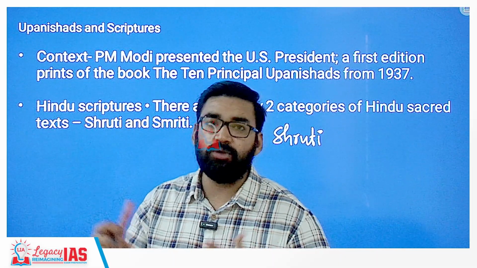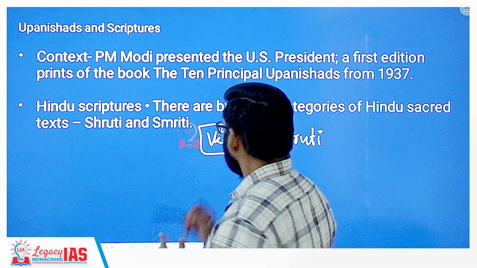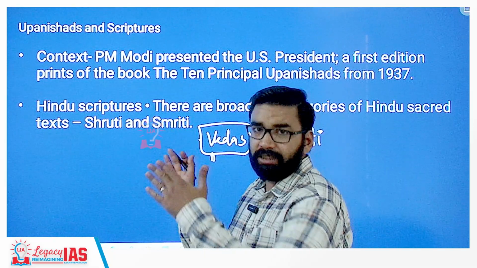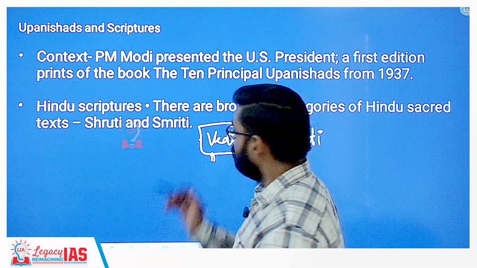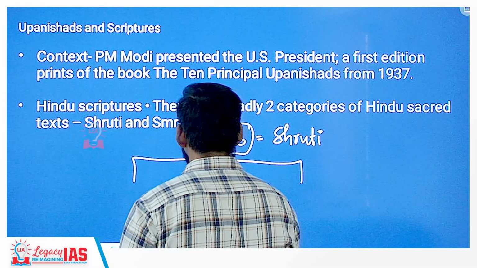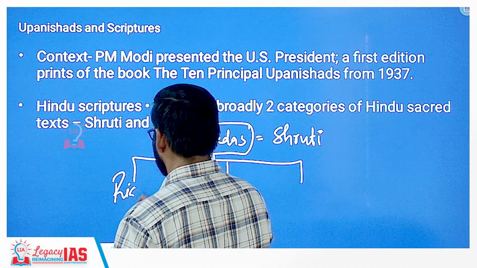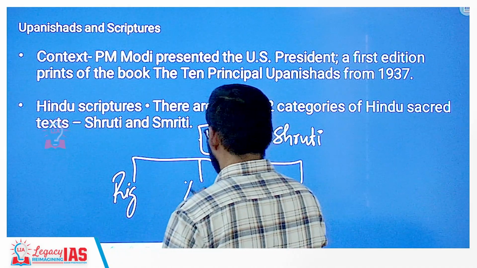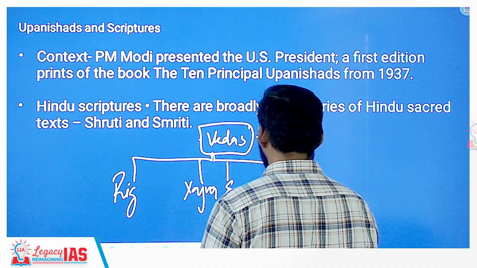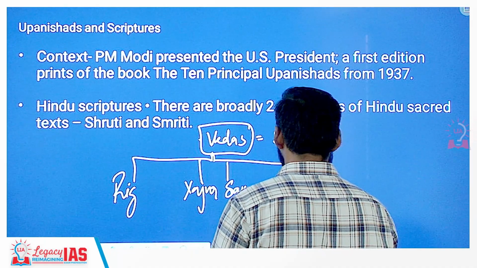They revealed the knowledge. The Veda consists of 4 layers. Remember this, it is divided into different layers. There are 4 Vedas: Rig Veda, Yajur Veda, Sam Veda and Atharva Veda.